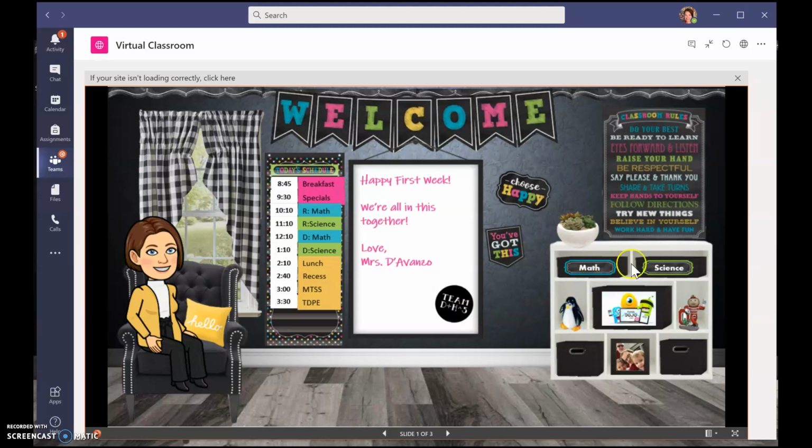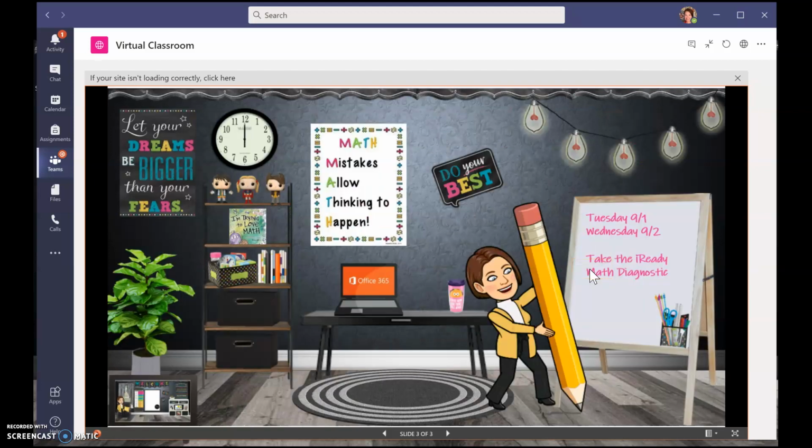If you click on Math or Science, it's going to take you to the Math classroom or the Science classroom. So currently, I'm going to click on Math. When we come to the Math classroom, notice that over here on the board, I have what's going on for us this week. Sometimes it may be a more specific to-do list than this, but we're going to start small this week.